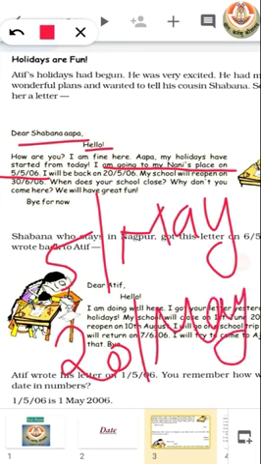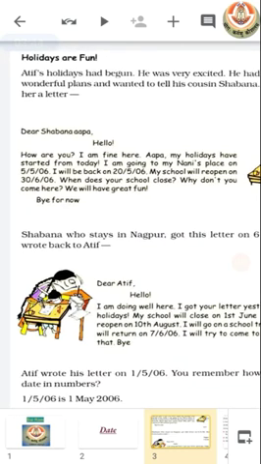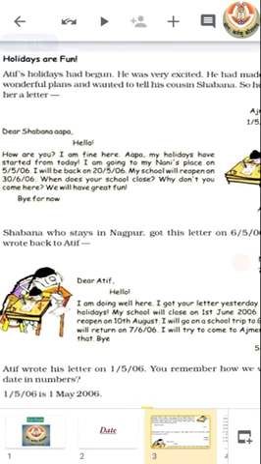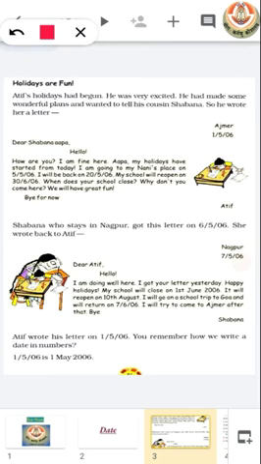Now what he further wrote: my school will reopen on 30/6/2006, meaning 30 May 2006. Now Shabana, who stays in Nagpur, got this letter on 6th of May 2006.